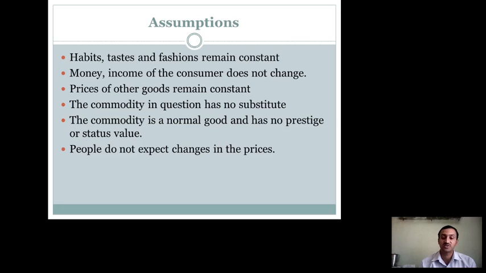The next assumption of the law of demand is the commodity is a normal good and has no prestige or status value. We cannot apply the law of demand to prestigious or status symbol goods and services.